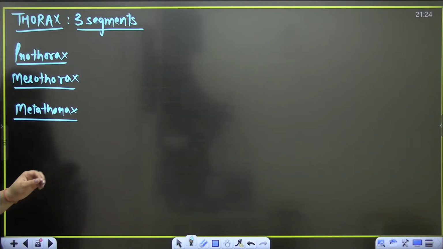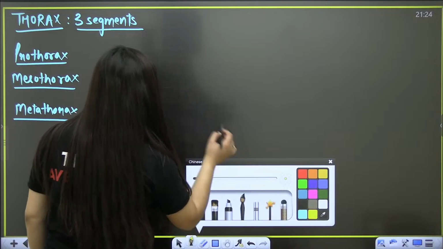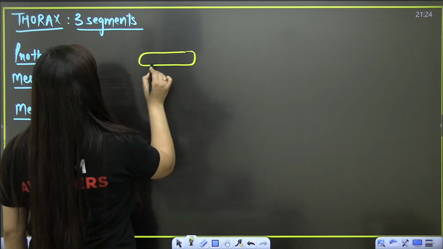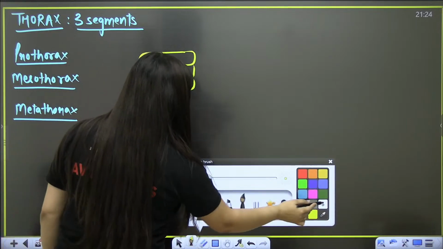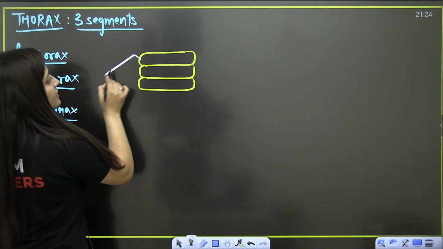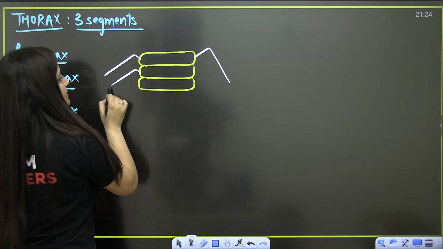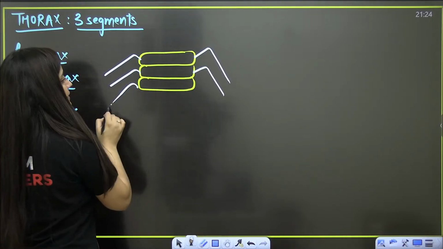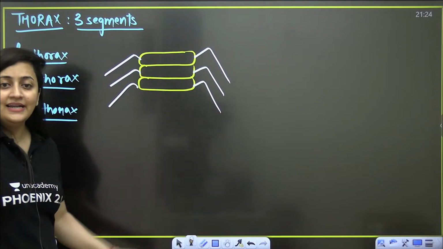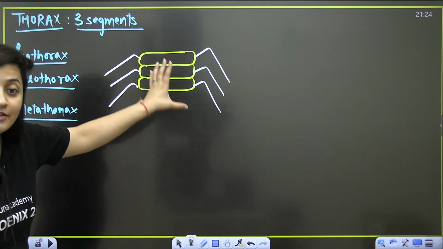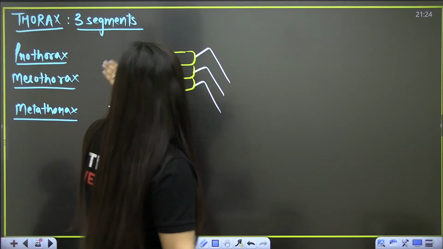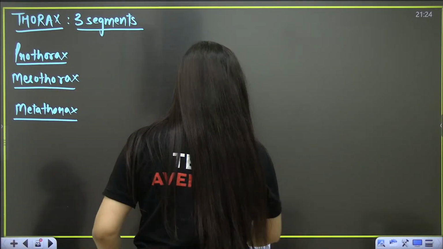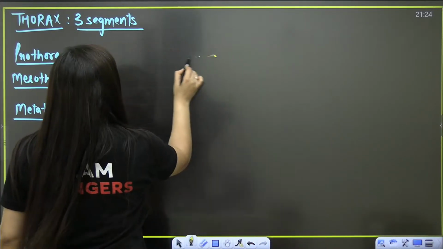Now each segment, segment number 1, segment number 2, segment number 3, is having what? A pair of legs. Each segment will have that. Now we are dealing with the thorax only. At least you should not forget.